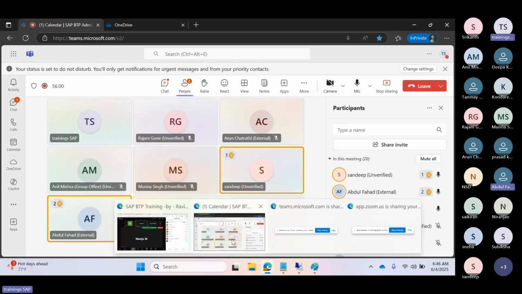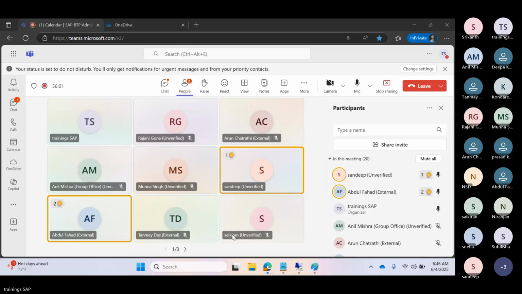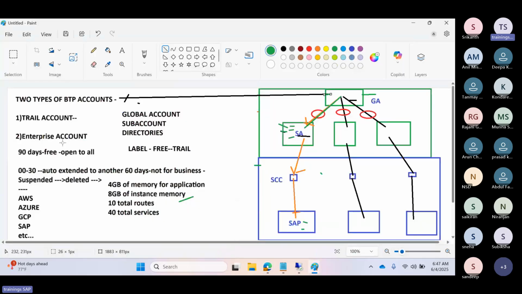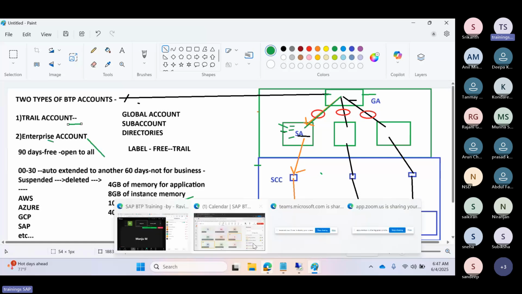And what about the license? Yes, go ahead. A licensing model, I'm asking. We have a licensing model, I have not explained it yet. I will explain the licensing model. After the enterprise account, you will get the licensing model, because enterprise accounts are not free. Not free means paid. Paid means what is the licensing? You will get that, just wait for that topic to come. Right now it is only the trial account, so I am asking you to wait. Why? Because today is the first day, right? That's the reason.